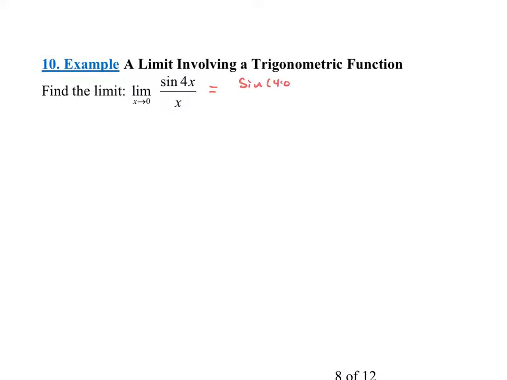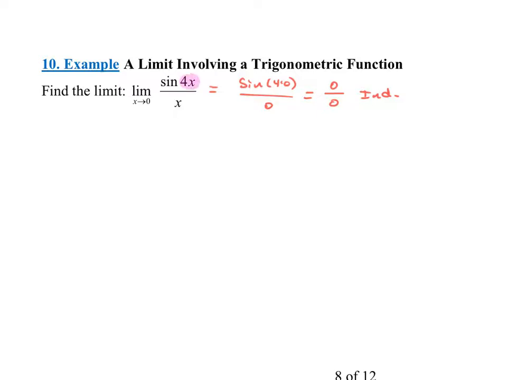So this would be 4 times 0, which is 0, all over 0, right? So this is sine of 0 over 0. Well, sine of 0 is 0. So this is 0 over 0, which is our indeterminate form. So we know that we can't just plug in the limit. It means we need to do something else.